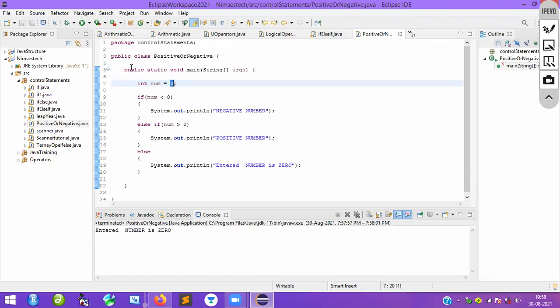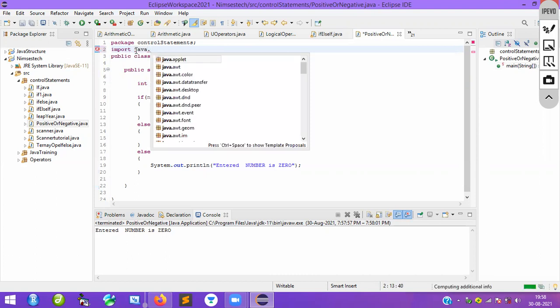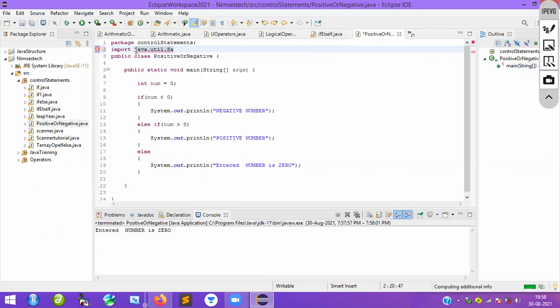If you want, you can use the Scanner class and take the data as input. That is also possible. Yes or not? So to import the Scanner class, what do you have to do? Import java.util.Scanner.